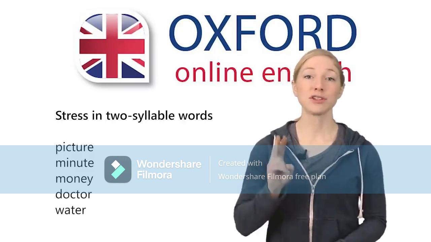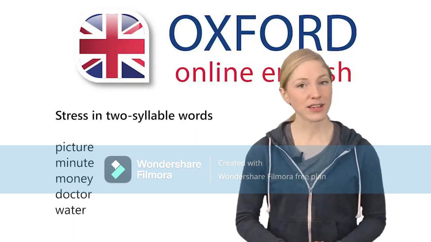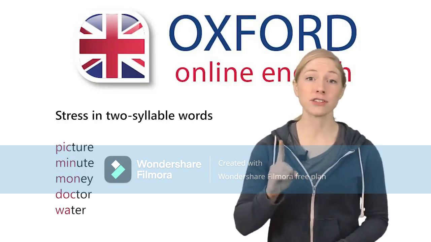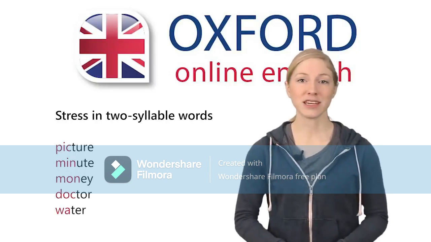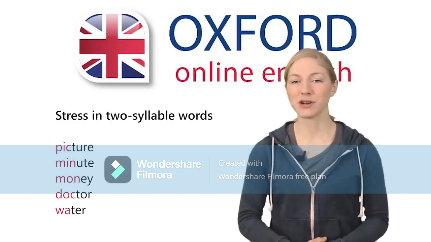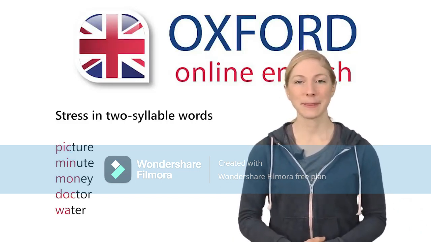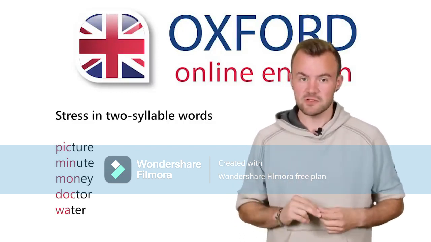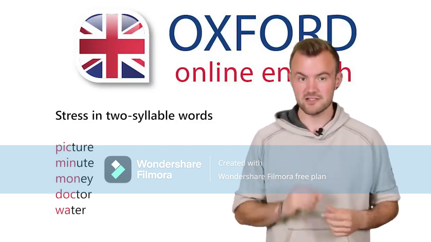All these words have 2 syllables. Where's the stress? In all the words, the stress is on the first syllable. There's a reason for this. Can you work it out? What connects these 5 words? These words are all nouns. Nouns with 2 syllables usually have stress on the first syllable.